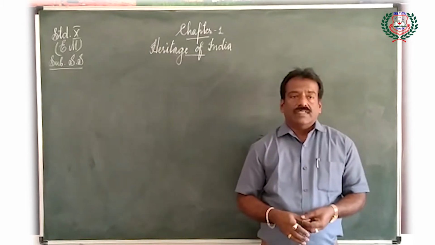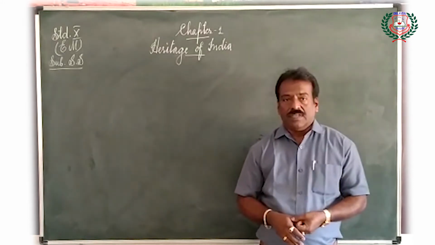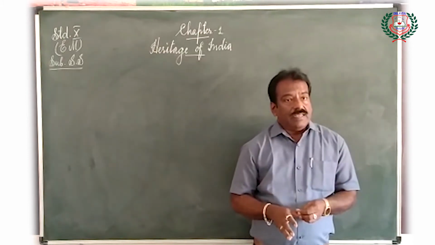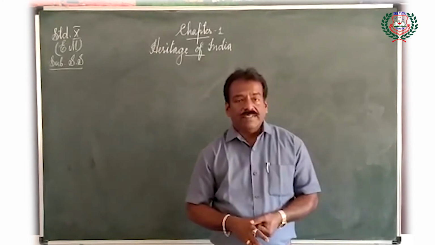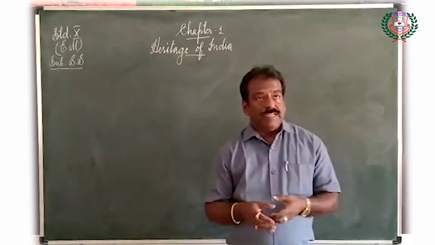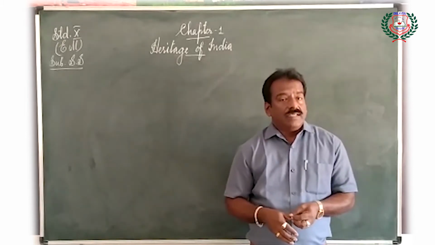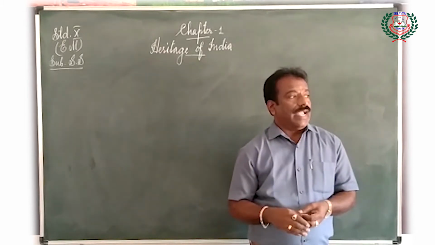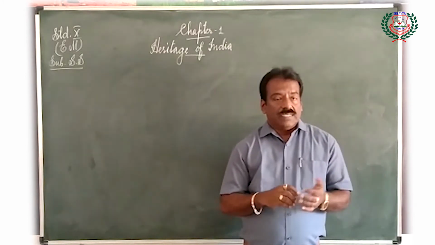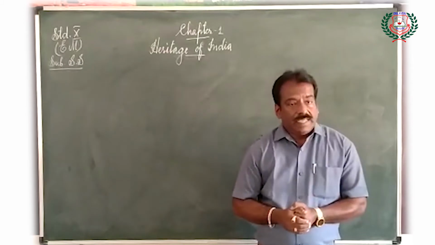Three values are mentioned here. First, Sat, Chit and Anand are realized from the Indian culture. These things we can see in the Indian culture only. Our values of non-violence and world peace have been admired by the world. Foreigners and visitors who came saw our non-violence and world peace. So now we are going to learn about heritage.